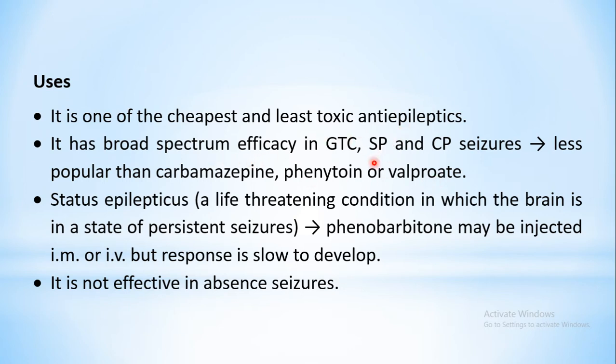The types of epilepsies for which it is used: GTC, that is generalized tonic-clonic seizures, simple partial seizures and complex partial seizures. However, because of the availability of other more efficacious drugs, these are preferred nowadays: carbamazepine, phenytoin, valproate. Since these drugs were discovered, the popularity of phenobarbital has gone down.